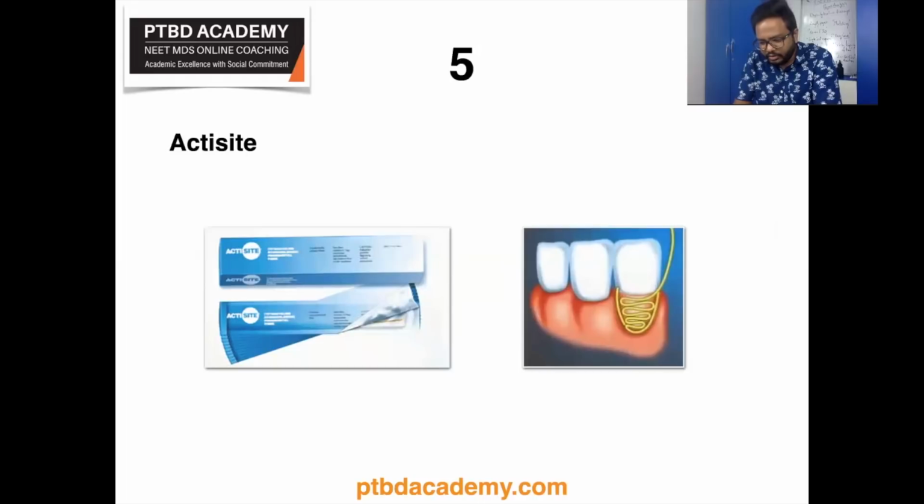Active site. Also there seems to be a question on the same. So what is this active site? So Actisite is one of the first local drug delivery products which was available previously. So it is tetracycline hydrochloride periodontal fibers. So each fiber contains 12.7 milligrams of tetracycline, and it has extended release. So you can see how it's being used to place it in the pocket for sake of delivering tetracycline.